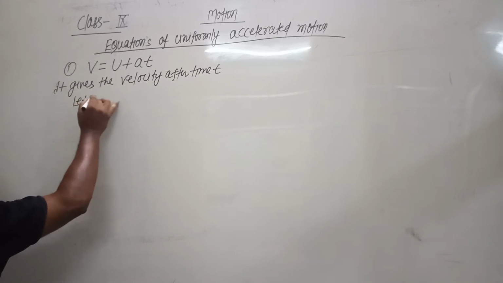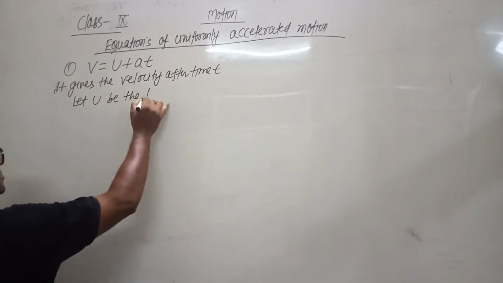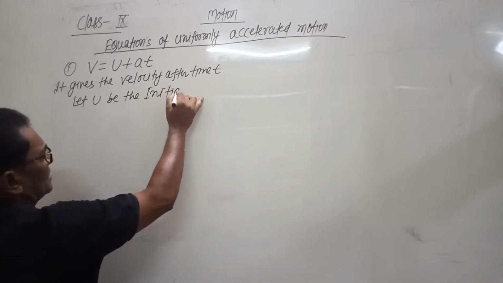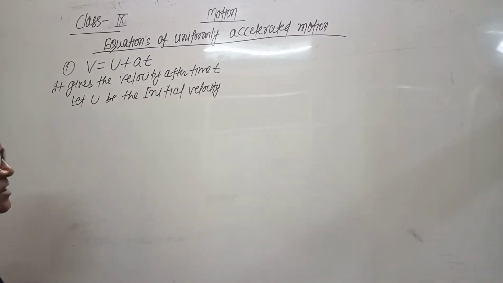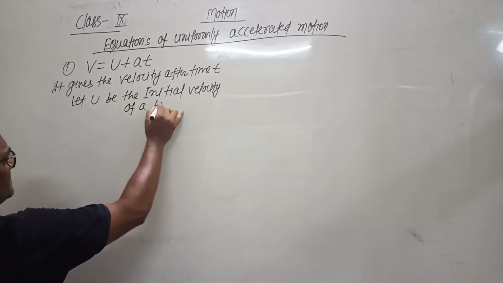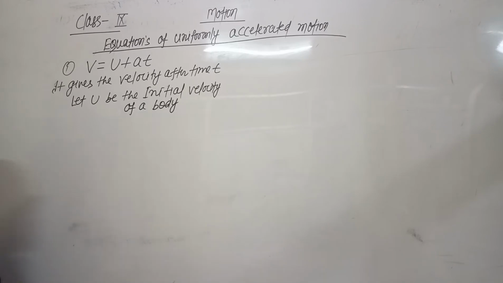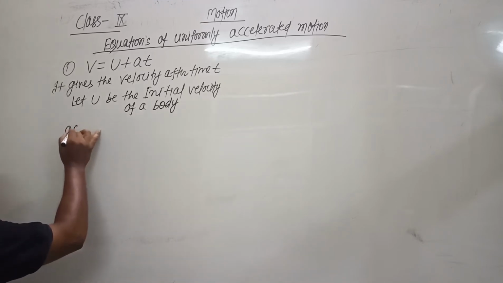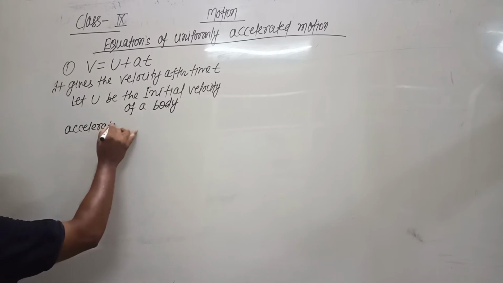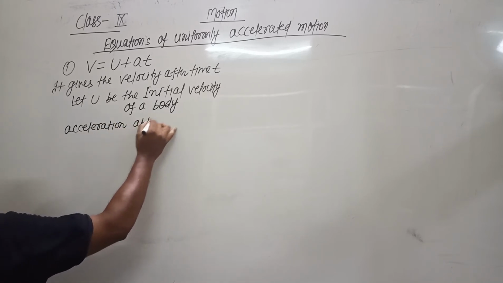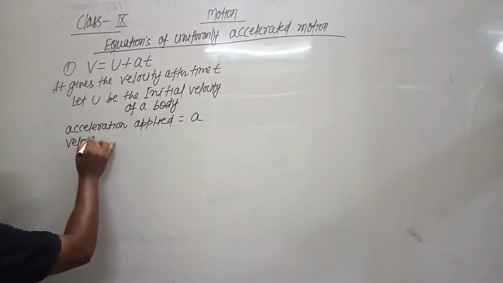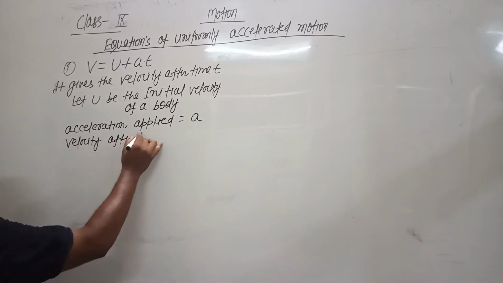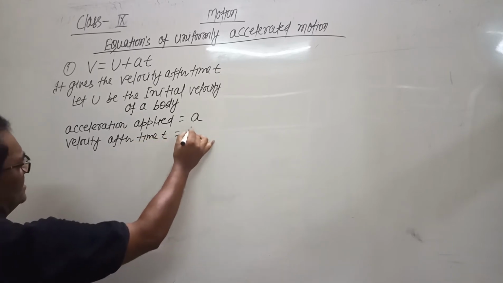Let u be the initial velocity of a body, the acceleration applied is a, and the velocity acquired after time t is v.